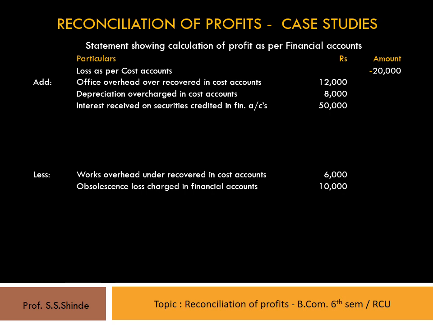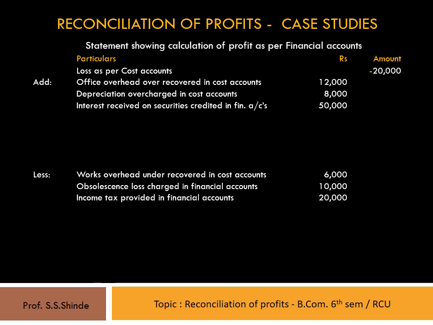The next transaction is income tax provided rupees 20,000. This is also purely a financial item, therefore it leads to more profit as per cost accounts and less profit as per financial accounts. Therefore, the amount should be deducted from cost account profits and shown in the less items, that is income tax provided in financial accounts rupees 20,000.